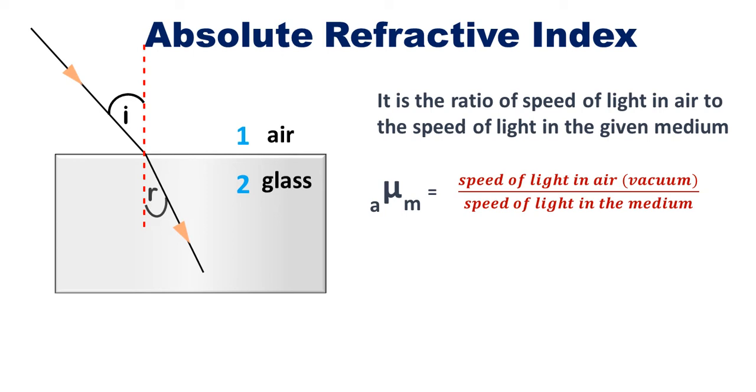That is nothing but ratio of speed of light in air or vacuum to speed of light in that medium. Speed of light in air or vacuum will be same, 3 into 10 to the power 8 meter per second. Now refractive index of glass. Here the second medium is glass, first medium is air. So refractive index of glass is equal to speed of light in air upon speed of light in glass.